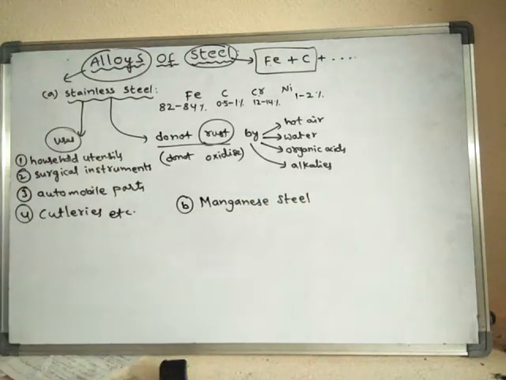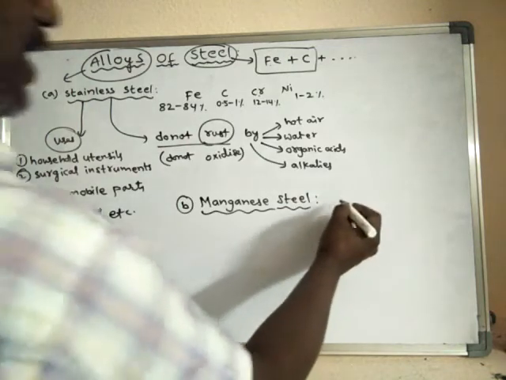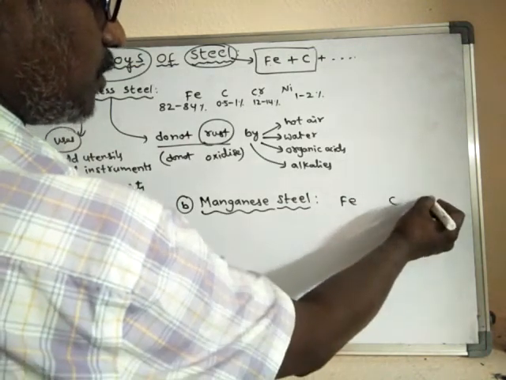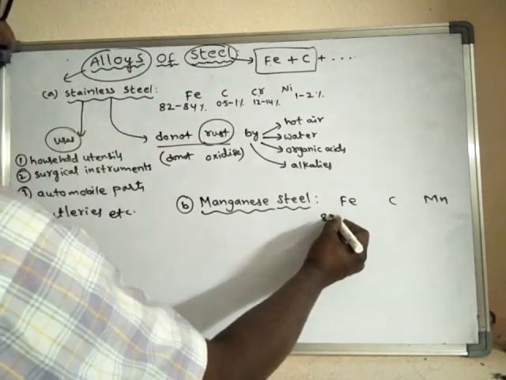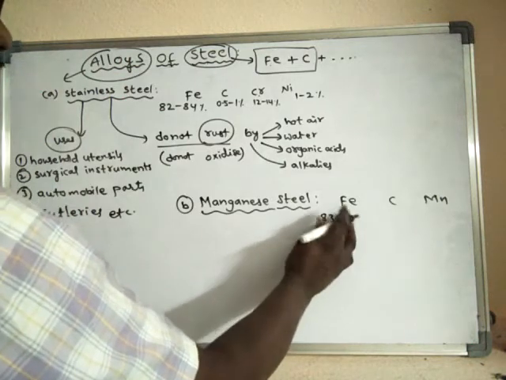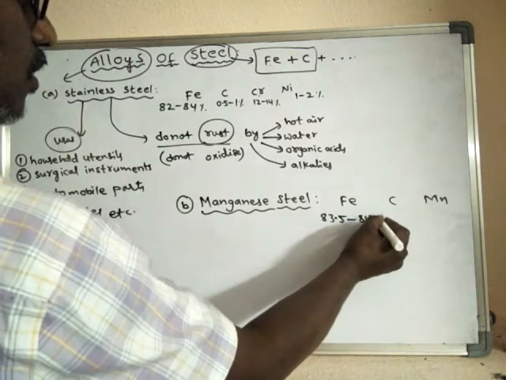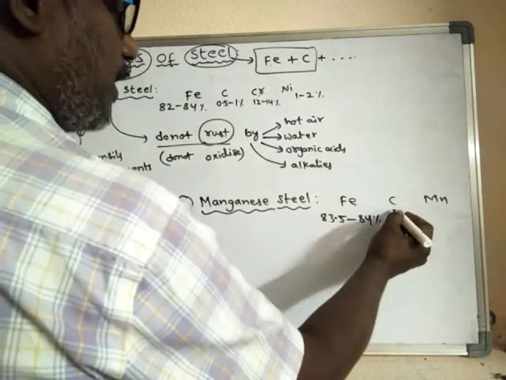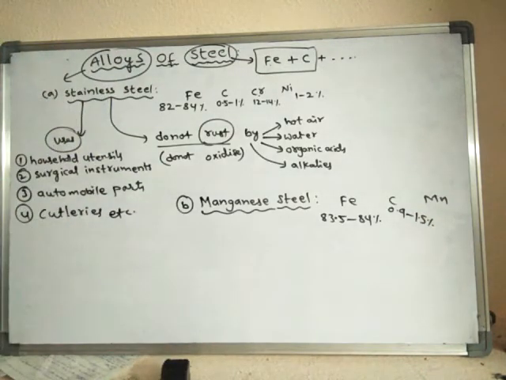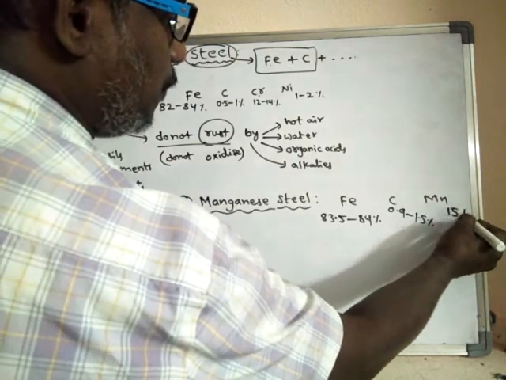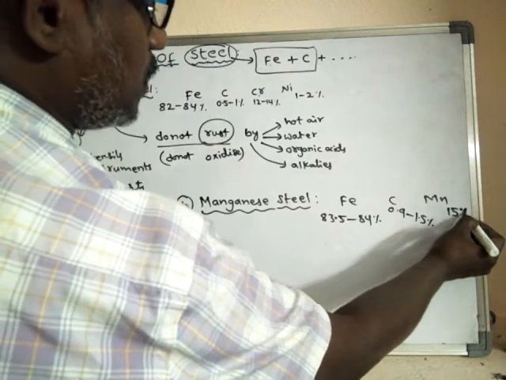Manganese steel is another alloy of steel. Actually, this manganese steel contains manganese along with the iron and carbon. Iron here is around 83.5% to 84%, and carbon is present around 0.9 to 1.5%, and manganese is present around 15%. Okay, 15% of the steel is nothing but manganese only.